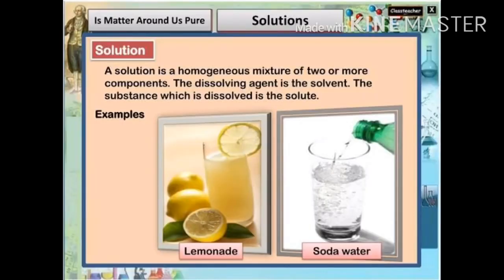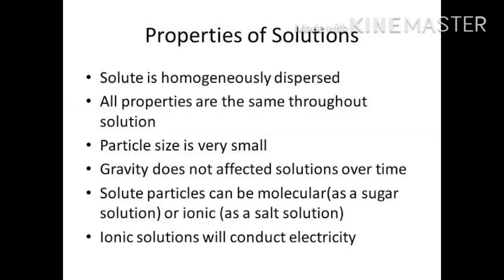What are solutions? When two or more chemically non-reacting substances are mixed, they form mixtures. Mixtures can be heterogeneous or homogeneous. A homogeneous mixture of two or more substances is known as solution. The substances that make a solution are called its components. Solute is a substance which is dissolved in a liquid to make a solution, while solvent is a liquid in which solute is dissolved.